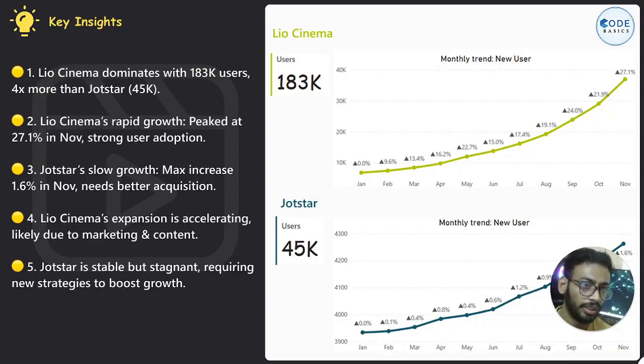So it is evident that LioCinema's growth is comparatively very high than the Jotstar growth. So this is percentage growth, and this is very evident here.